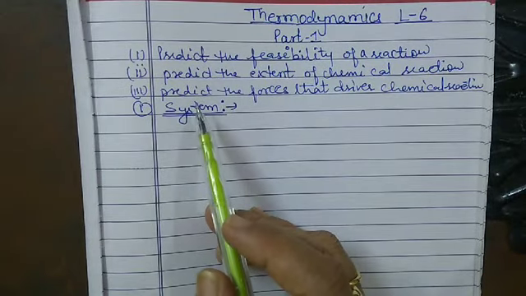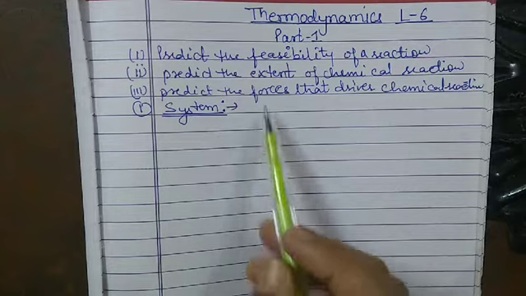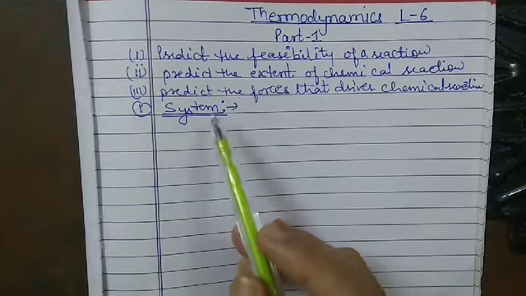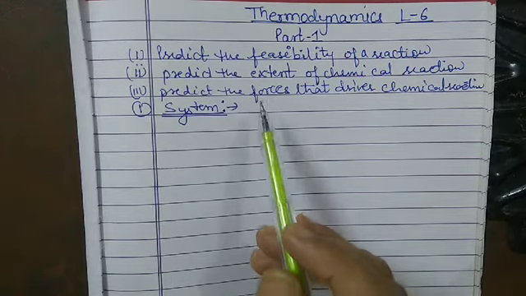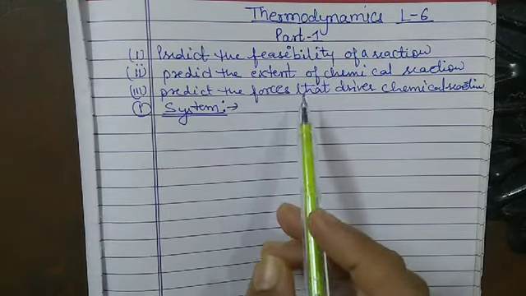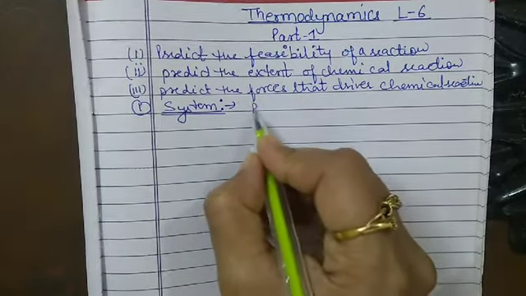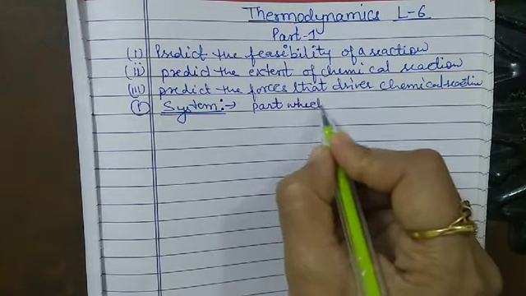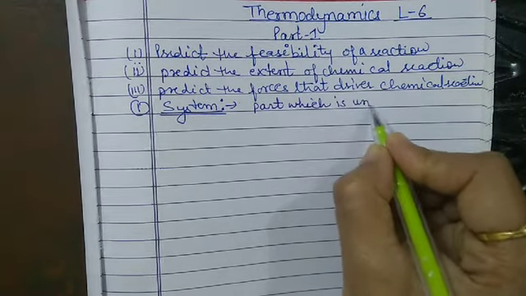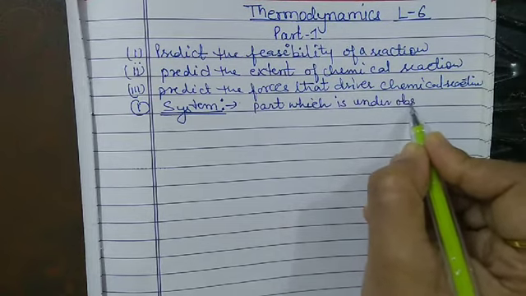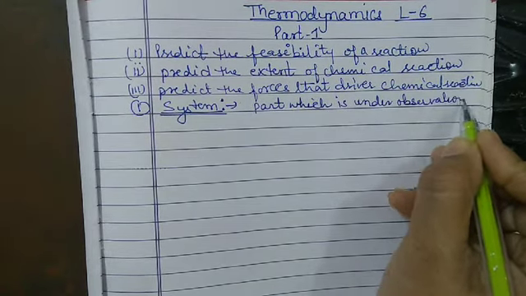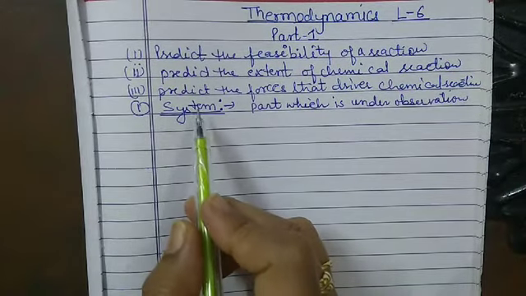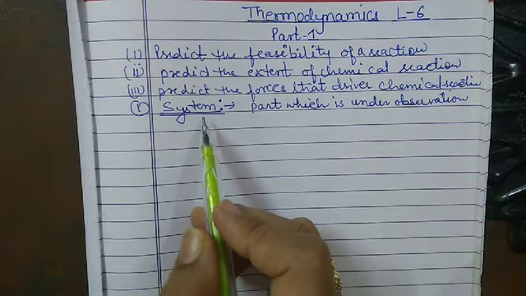System is the part of the universe that is under thermodynamic observation. The part of the universe which is under observation is known as system.